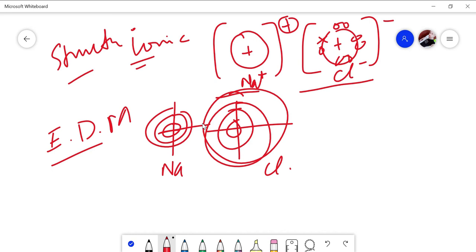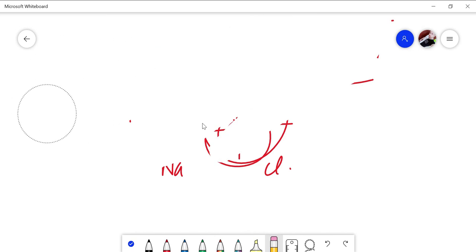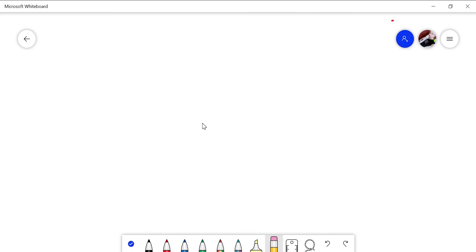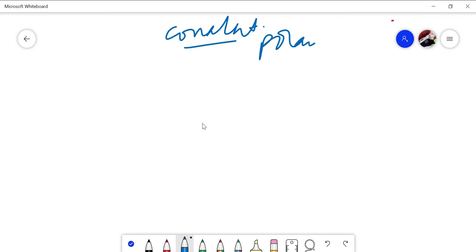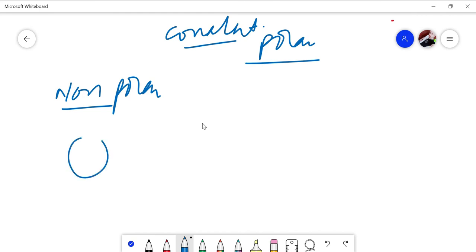Now we work on covalent, and see how covalent looks. For covalent, we have two types: polar and non-polar. When we talk about non-polar, it was like hydrogen and hydrogen, where the shared pair of electrons is exactly in the center.